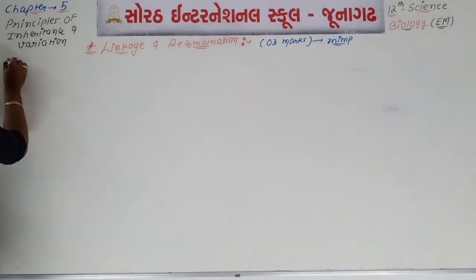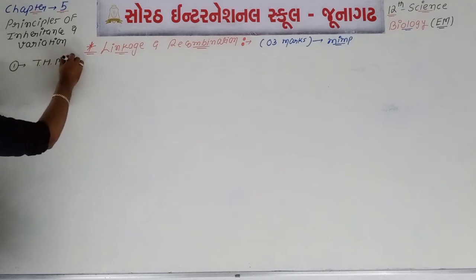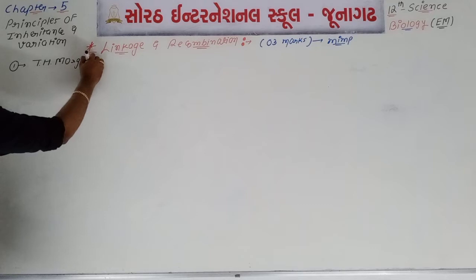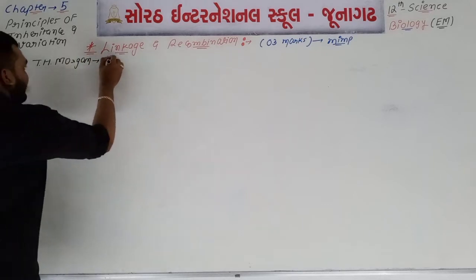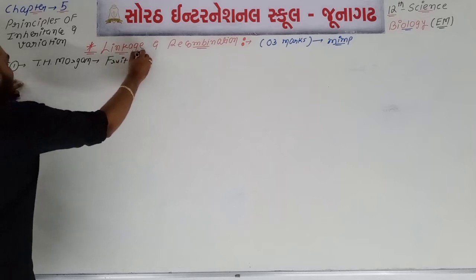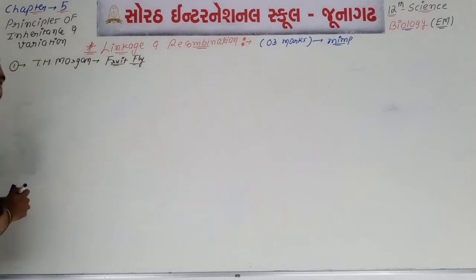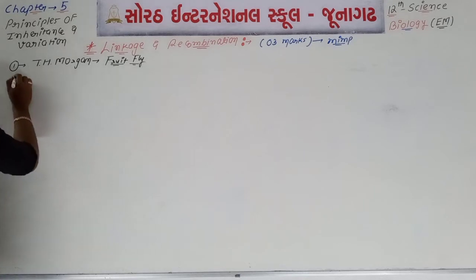First point, we can say that T.H. Morgan and his co-workers, his colleagues, did different types of experiments on fruit fly, Drosophila melanogaster. Okay, now point number 2.